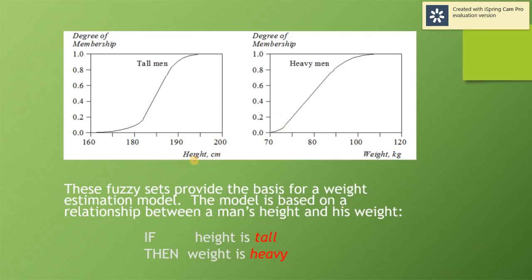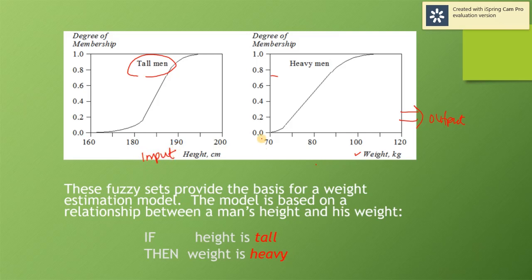So this fuzzy set provides the basis for a weight estimation model. We want to estimate the weight based on the height. Weight is the output, and height is the input here.